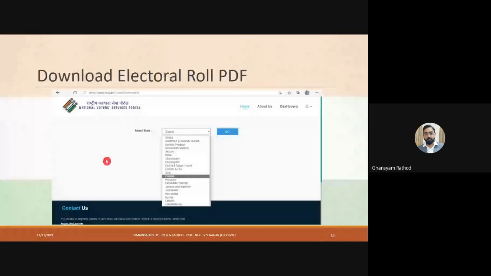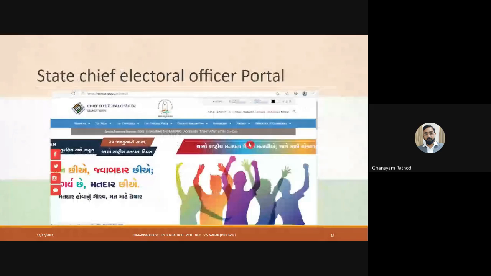Now you see here, whenever you click on download electoral roll PDF, this tab is going to open. This shows you state-wise supporting online platforms. When I click on Gujarat and then go, it is going to direct me to the Gujarat portal. Here you see ceo.gujarat.gov.in, this online portal is going to open.